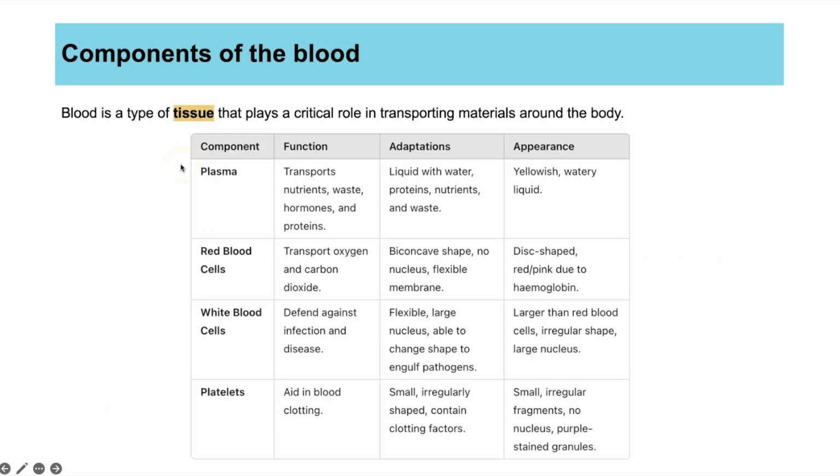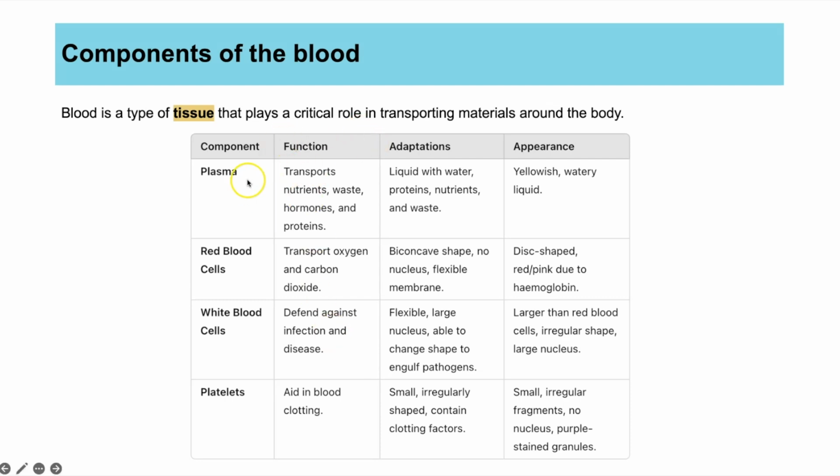So then if we move on to the blood, it is an example of a tissue because it's groups of different cells working together to perform a particular function. And these are the four components of blood that you need to know. You need to know their appearance, adaptations that they have, and the function. That's a key thing, is the function. So if you want, you can screenshot this and then you can have that summary table in your notes.